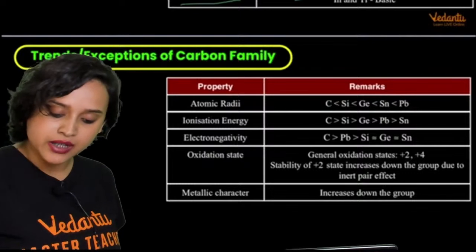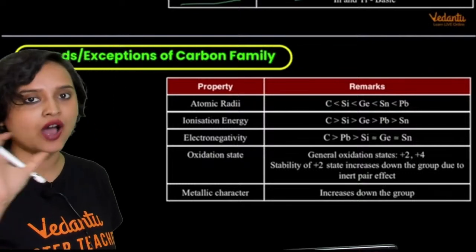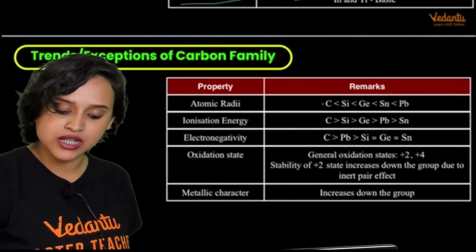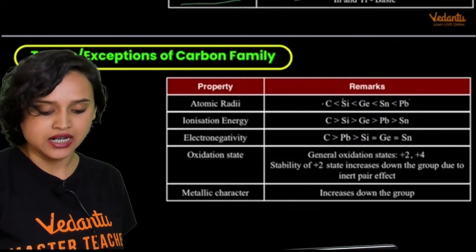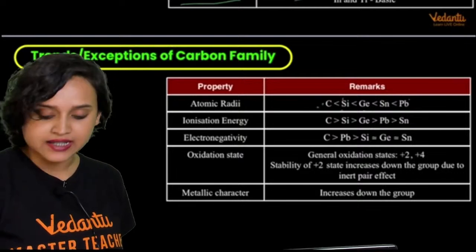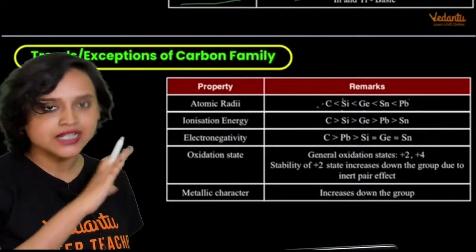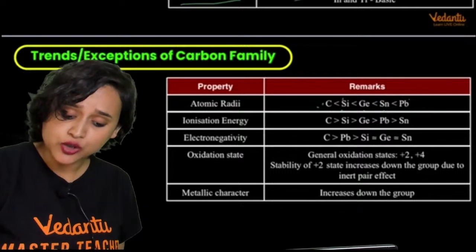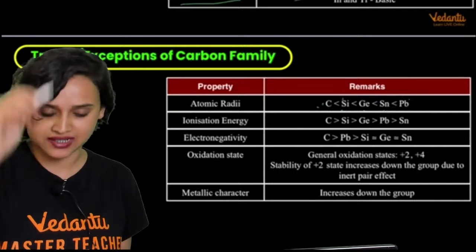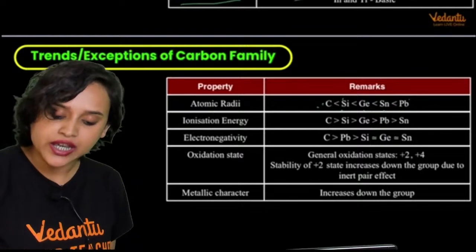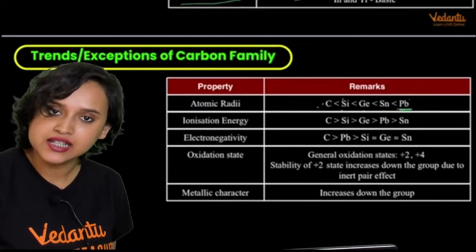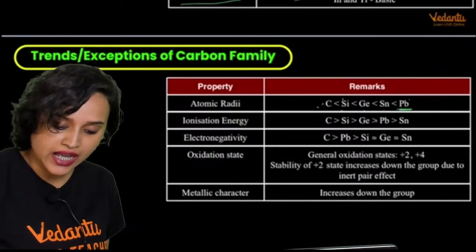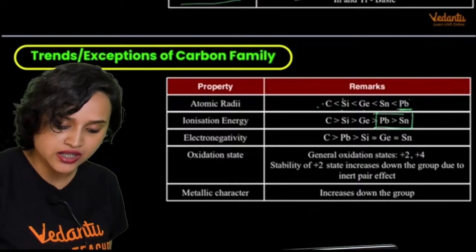In the case of the carbon family, we see that the atomic radii increase as expected. You will have carbon, silicon, germanium, tin, and then lead. Here there is no exception. The atomic radii is fine. Ionization energy, however, changes slightly. Why so? Because in the case of lead, just before lead, once again you have the f orbital. Because of that, you see a slight change in the ionization energy.